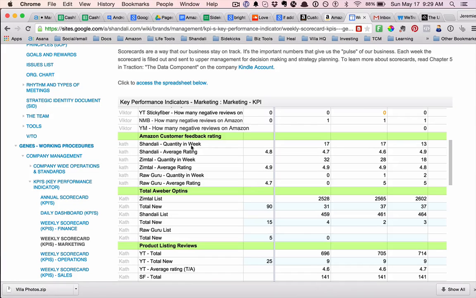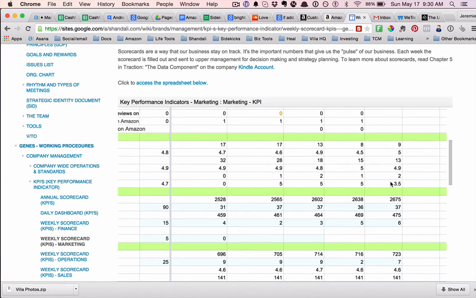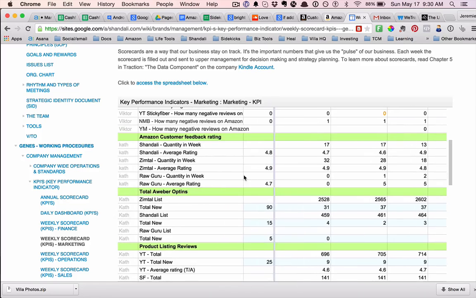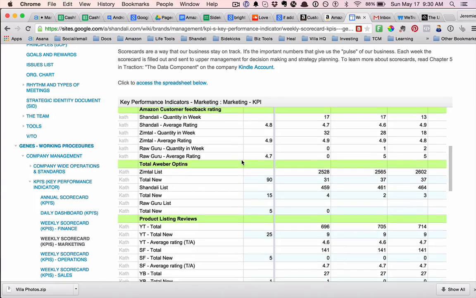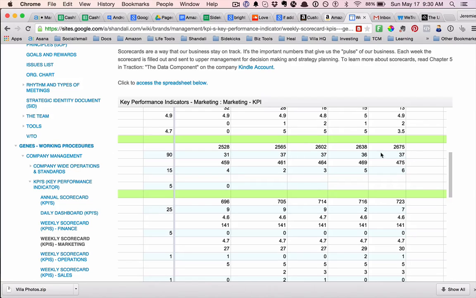And we've got SOPs for all of this, so we had 5 all across the board. We had 4.13, 4.9, 3.5 on the Raw Guru one. So maybe we should look at that. Total email opt-in, so many emails we get that week. So this is pretty good. We're getting lots of emails here. So that's something to really consider actually for our business. How can we turn that into more sales?